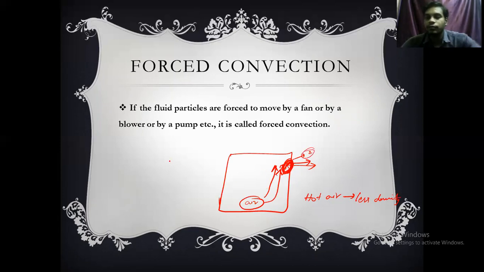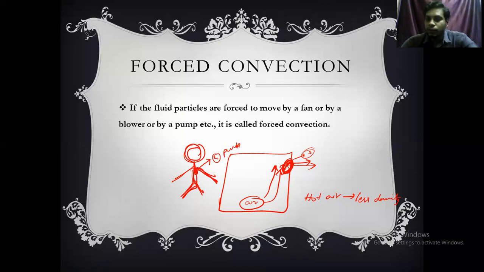Not only that, for example, pumping of blood in the human body. Blood will be pumped to all the parts of the human body with the help of the heart, right? Therefore the heart behaves as an engine, or as a pump, to transfer the blood from one point to another point.